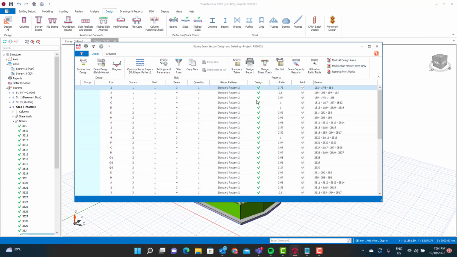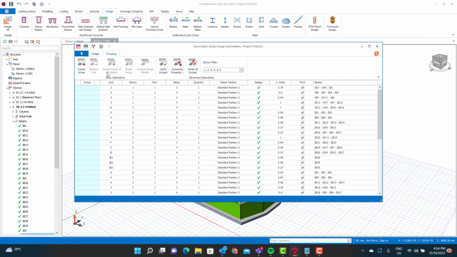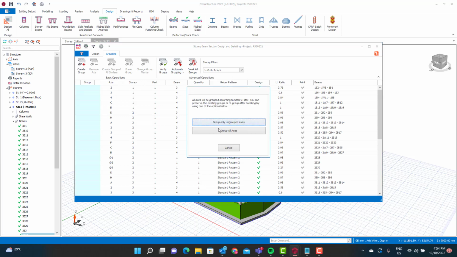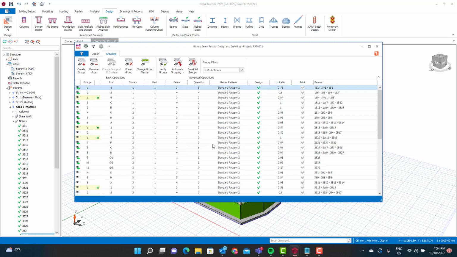Now in here you also have the option to group. So if you choose automatic grouping, you can group all similar axes, and if you group all axes, then it's automatically grouped all those members into groups. So if you just see there's equal signs here, that's representing what items are grouped. You can see the various groupings here. If you just click on the relevant group, then you'll notice the other members that are within that group.